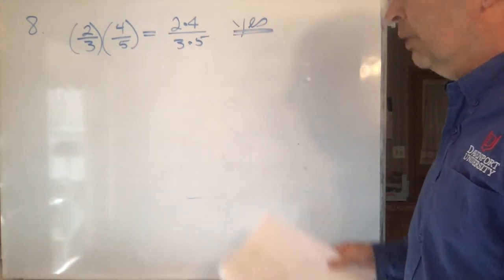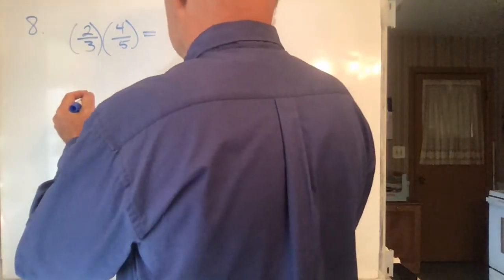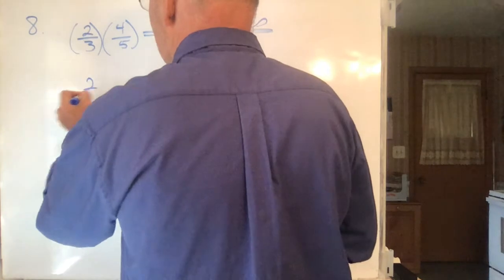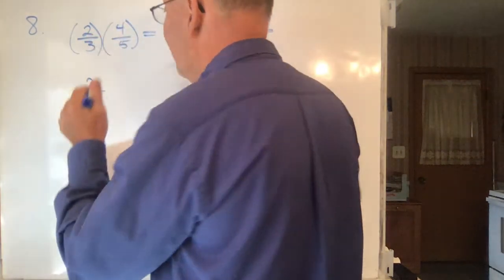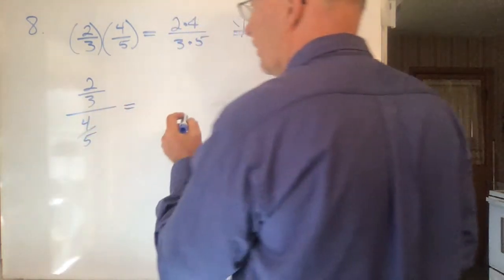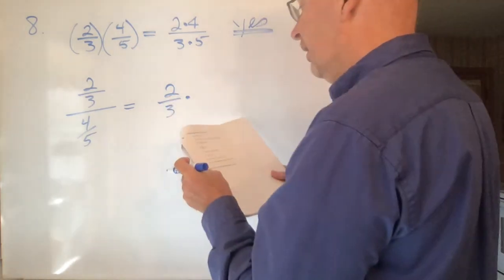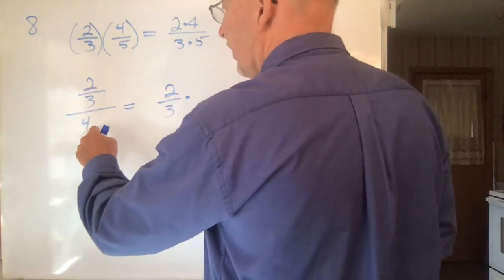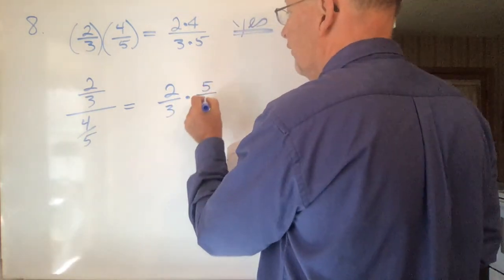Okay, so that's fine. Next one looks at division. 2/3 divided by 4/5. And here the claim is that that's equal to 2/3 times, and it looks like what we've done is we've taken this bottom one and flipped it over, 5/4.